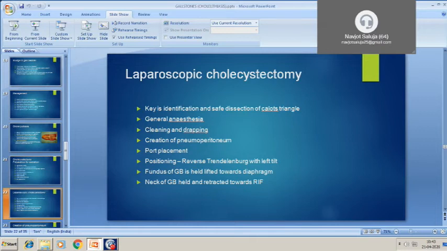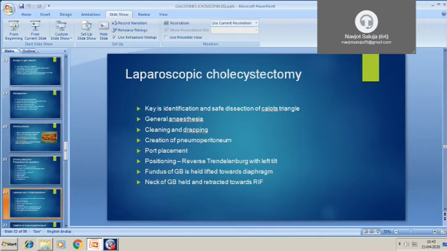It is done in general anesthesia. So first of all, we do cleaning and draping, and then create pneumoperitoneum. Why pneumoperitoneum is needed? Because we need space to work in the abdomen. So pneumoperitoneum is created.